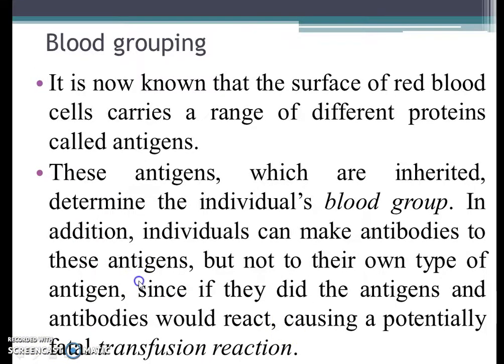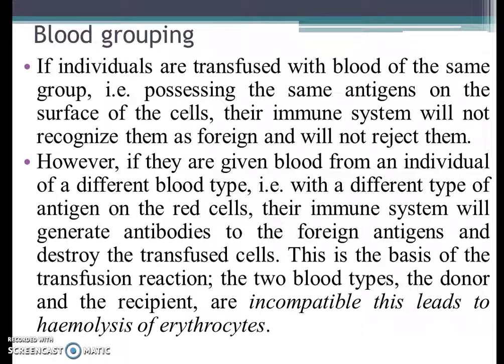That's why we should take care while transfusing blood from one person to another. If individuals are transfused with blood of the same group, that is, possessing the same antigens on the surface of the cells, their immune system will not recognize them as foreign and will not reject them.